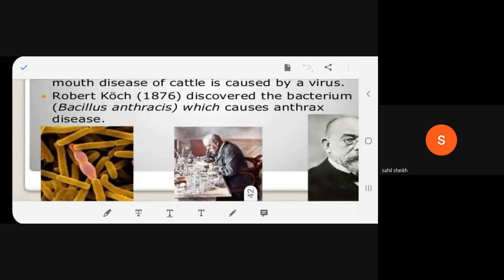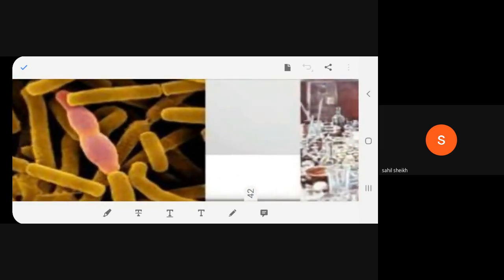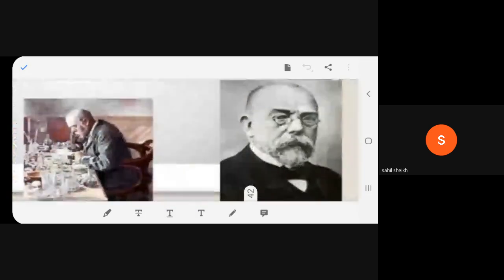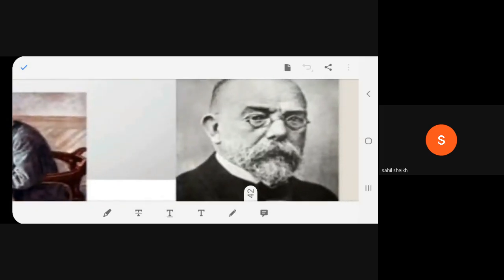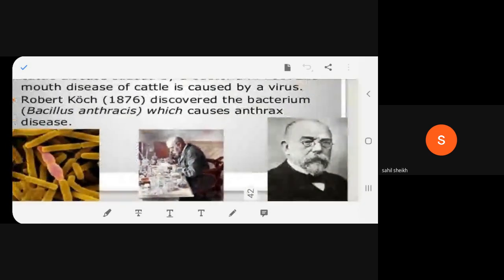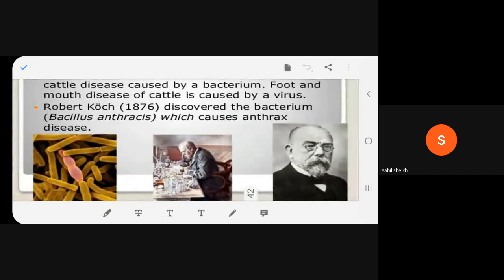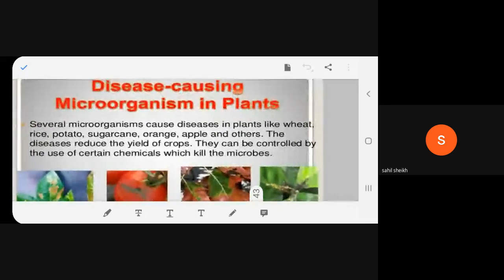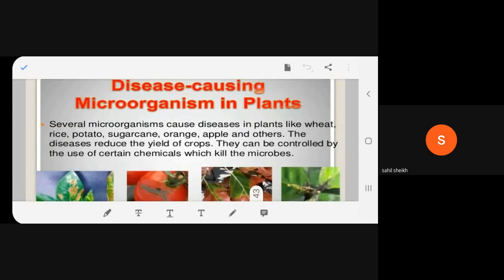Now this is how the bacterium looks like. You understand? And this is how he was working, and this is the person. Now this is a picture taken by the microscope, okay? Now we saw this is a causing microorganism. Now we see this is a causing microorganism in plants.